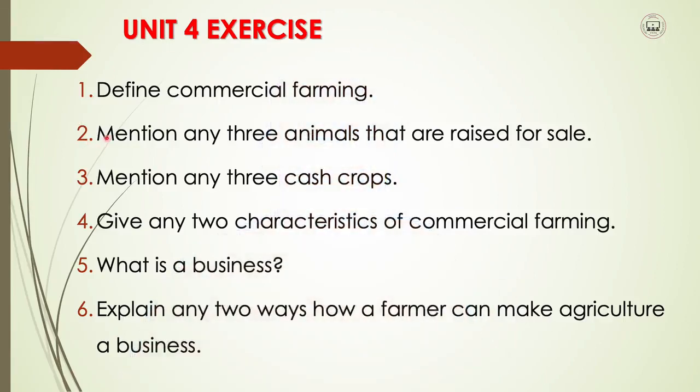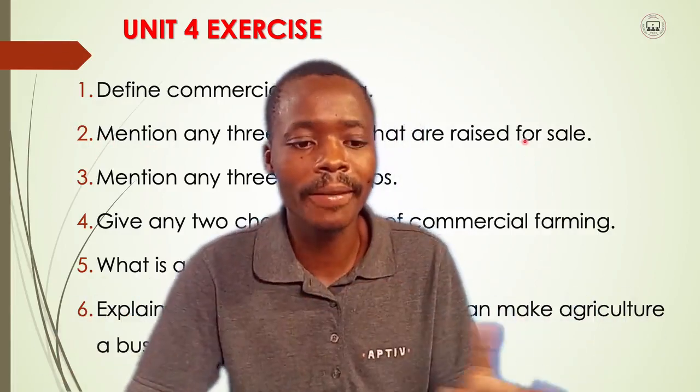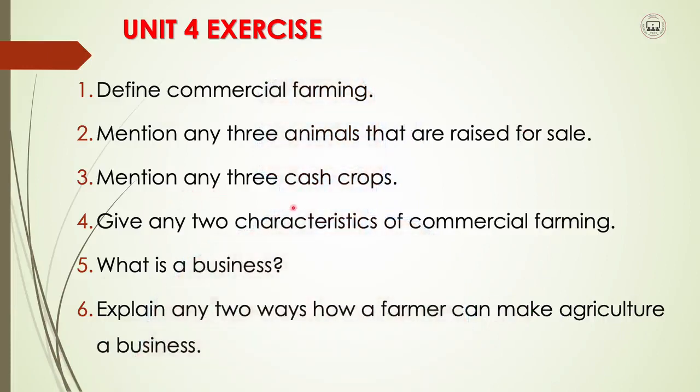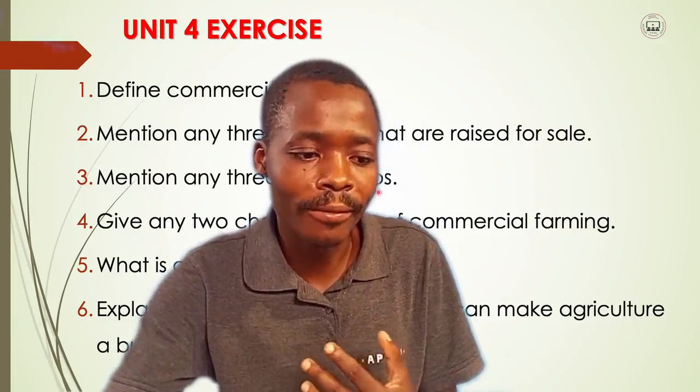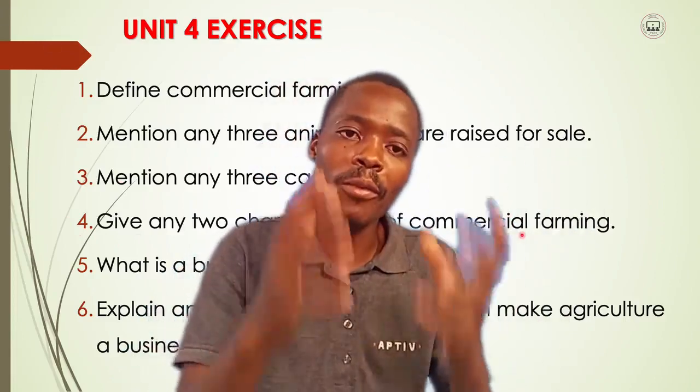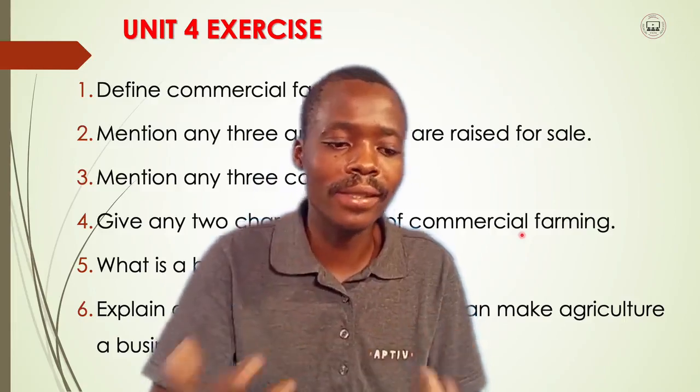Second question: mention any 3 animals that are raised for sale. That is commercial farming we're talking about, for selling. Third, mention any 3 cash crops. Fourth question: give any 2 characteristics of commercial farming. How can you know that commercial farming is being practiced?